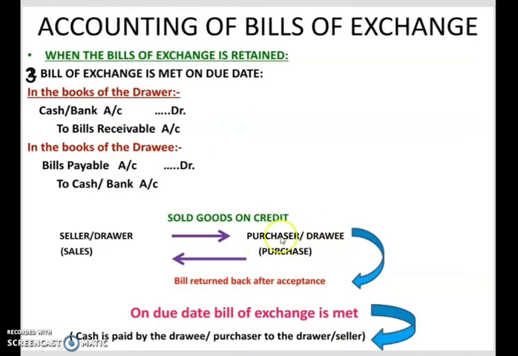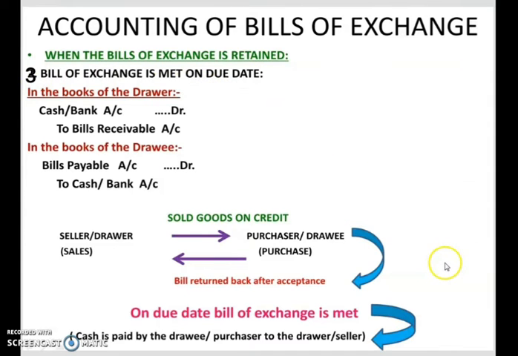And from the drawee's point of view, what is the journal entry? Bills payable account debited to cash account. For him, the bill amount has been paid. From the purchaser's point of view, cash is going out, or cash is decreasing. So when cash decreases, cash should be credited. So that's what we have done over here. Okay, so this is when the bill amount is received.